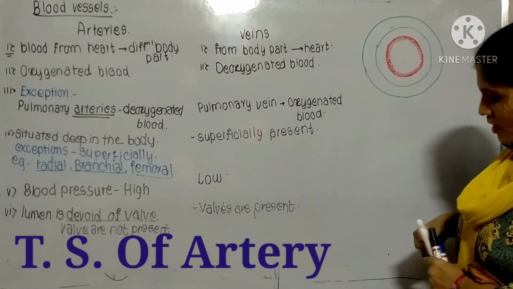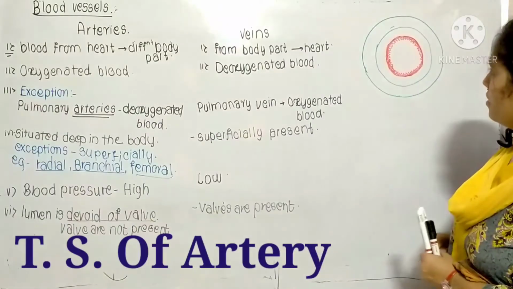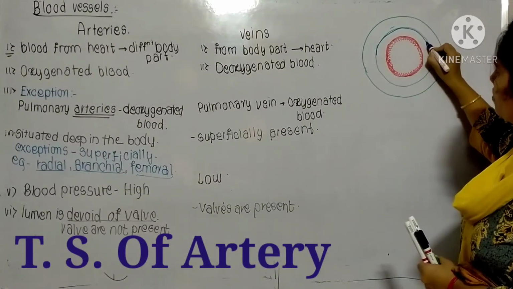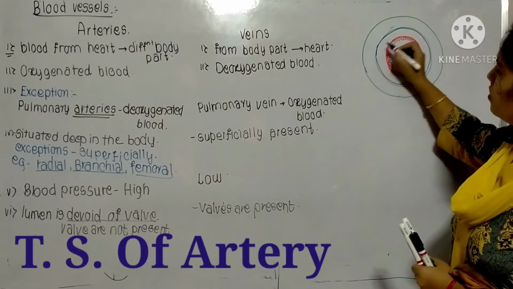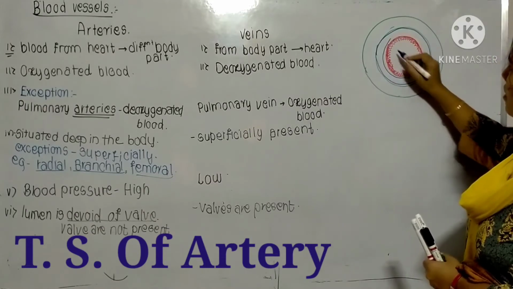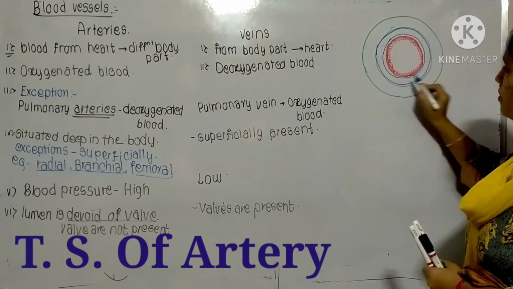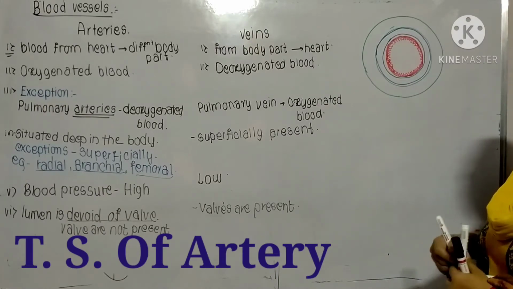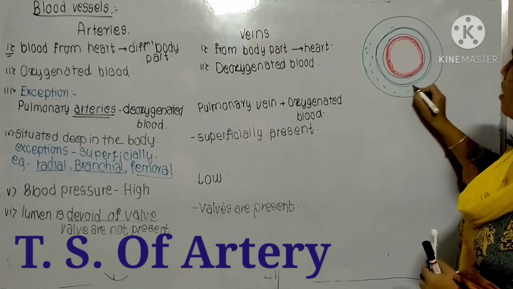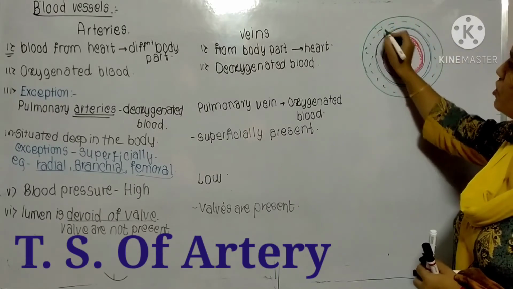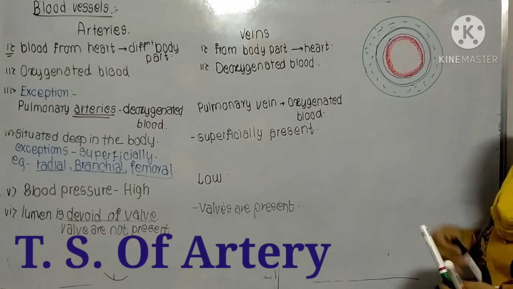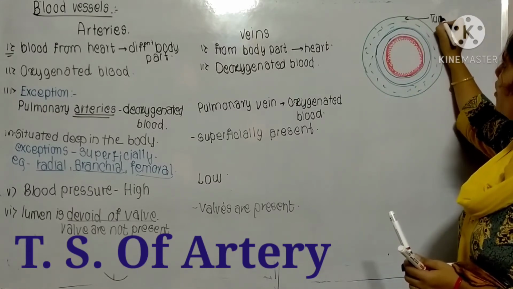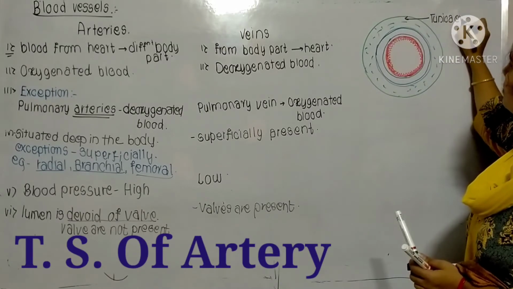Then the second layer of the artery, this is the second layer. Now here see this. This is the outermost layer of the artery, which is known as the tunica externa.